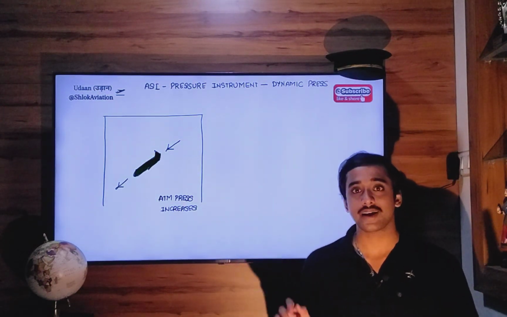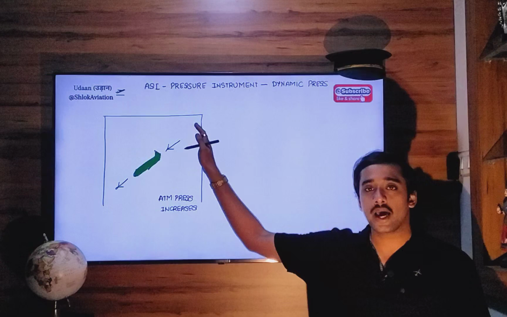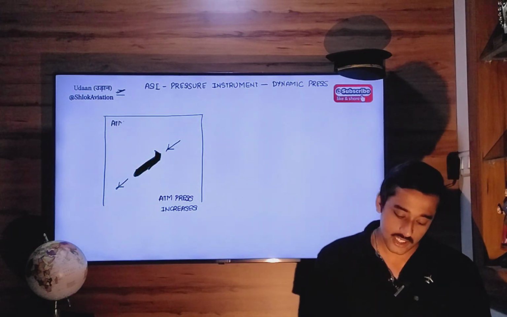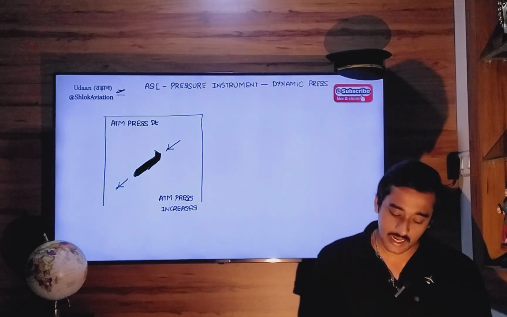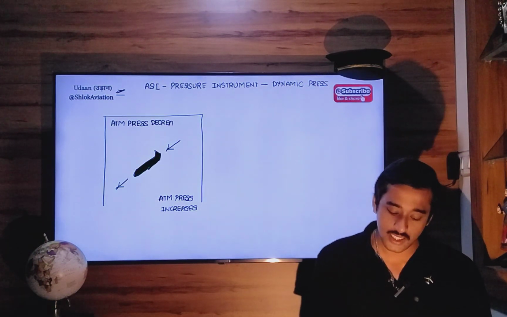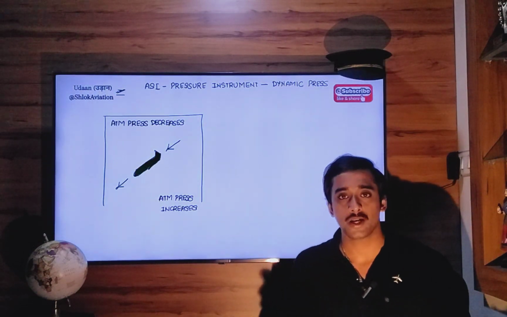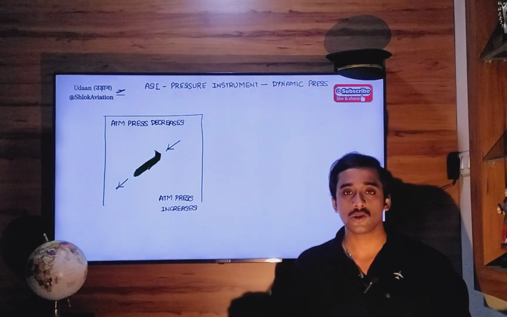Contrary to this, when you are climbing to higher and higher altitudes, atmospheric pressure decreases. If atmospheric pressure decreases, automatically the pressure registered by your airspeed indicator, namely dynamic pressure and static pressure, will also decrease.